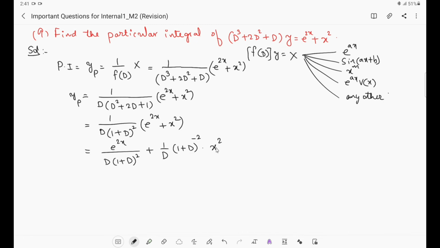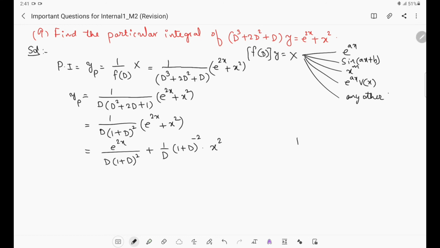And when x square is there, x power m, third case, we have to write f of d in the form of 1 plus phi of d, by taking the least degree term of d as common. We are taking the least degree term, d cube, d square, d power 1. This is the least degree term that is taken out, right. So after taking this out, we have to write in the form of 1 plus phi of d. When we take it in the numerator, we will get minus 2.